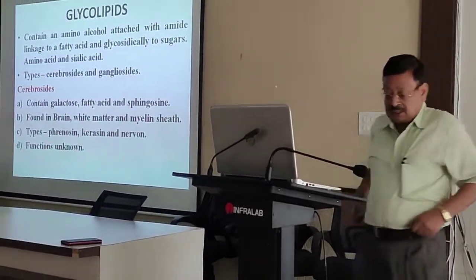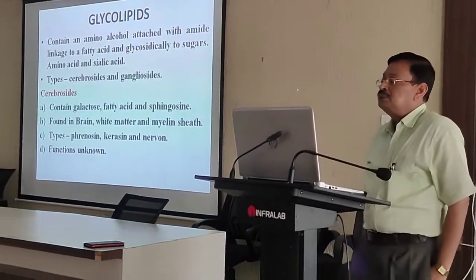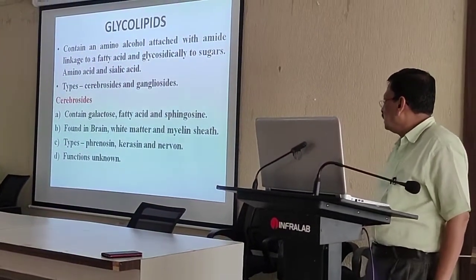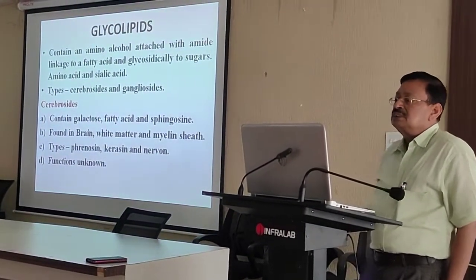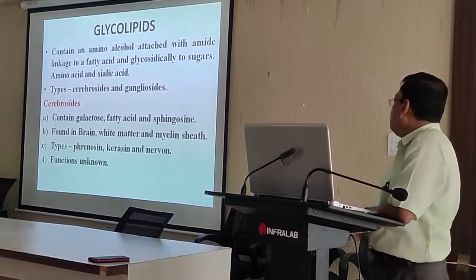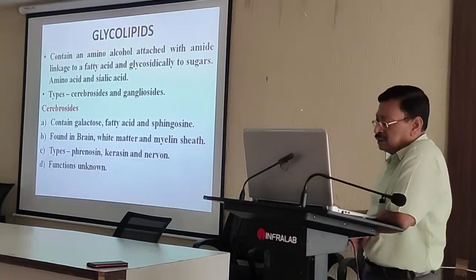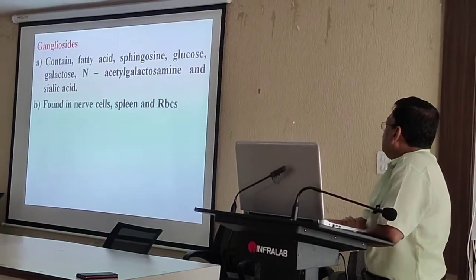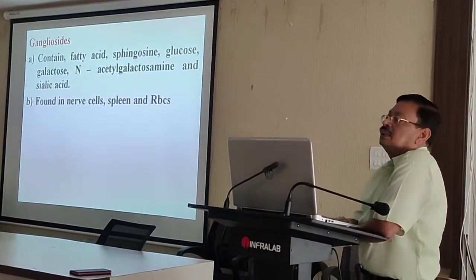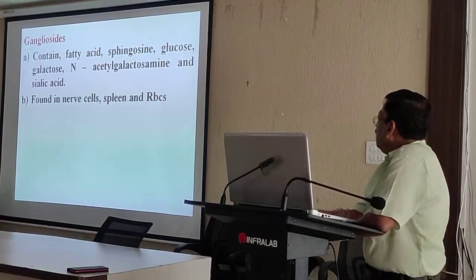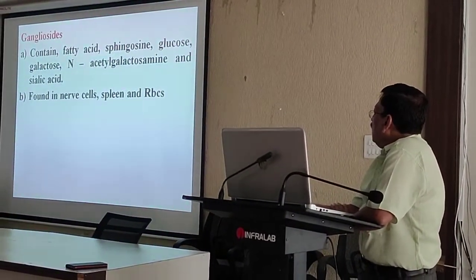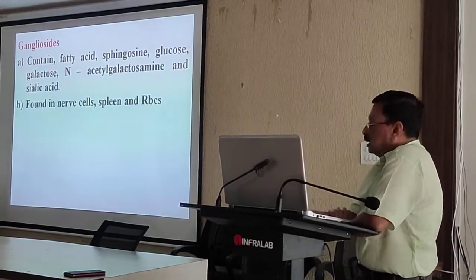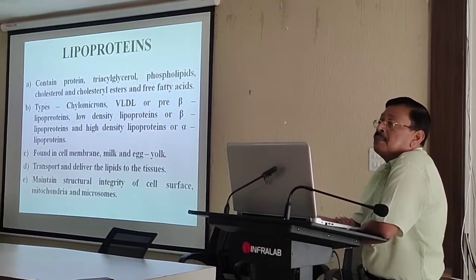Cerebrosides contain the galactose, fatty acid and sphingosine. It is found in the brain, white matter and myelin sheath. Types include phrenosine, kerasine and nervone. Its function is not known. Gangliosides contain the fatty acids, sphingosine, glucose, galactose, N-acetyl galactosamine and sialic acid. It is found in the nerve cells, spleen and RBC. What is the function? It is not known.